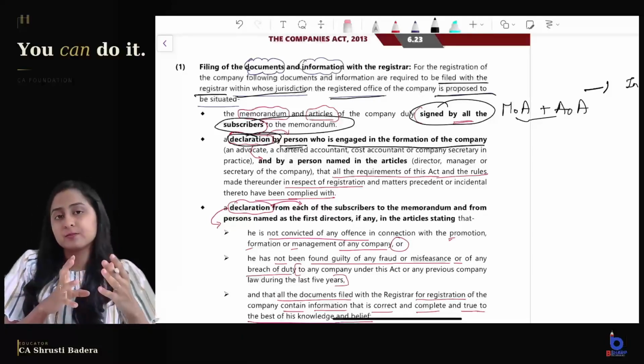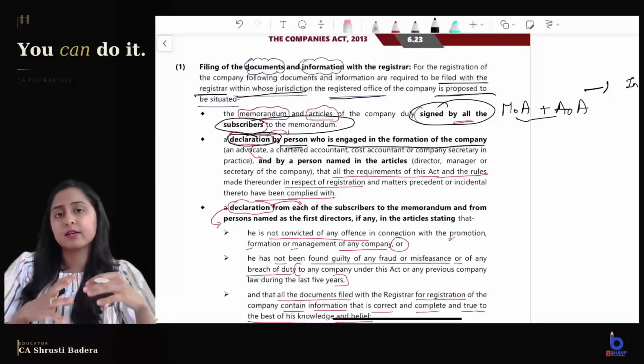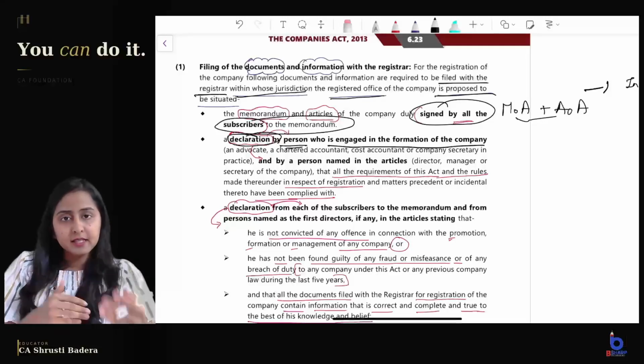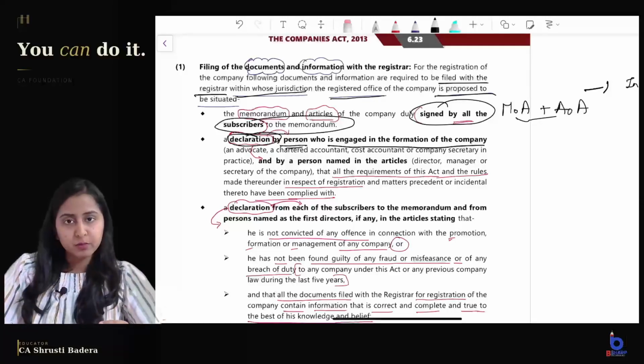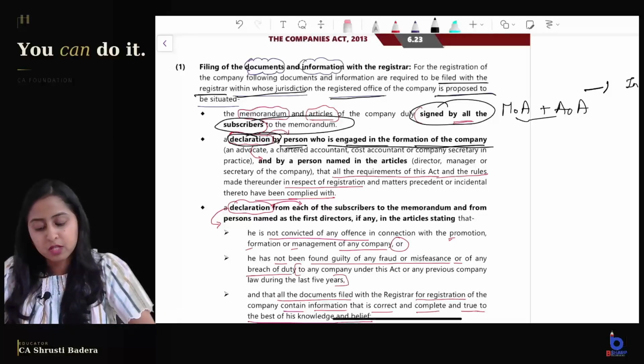So if 2-3 people come to me and say that they want to incorporate a company, then I will guide them with respect to the procedure to be followed, right? So that person is the person who is engaged in the formation of the company, like an advocate, a CA, cost accountant, or a company secretary.